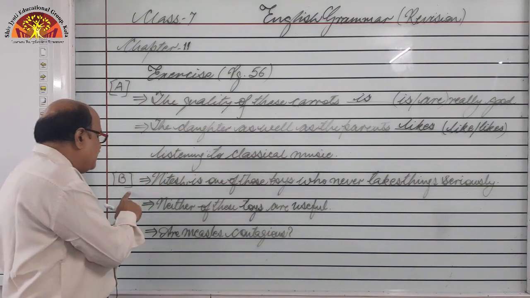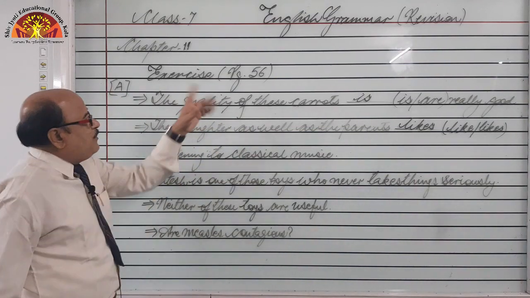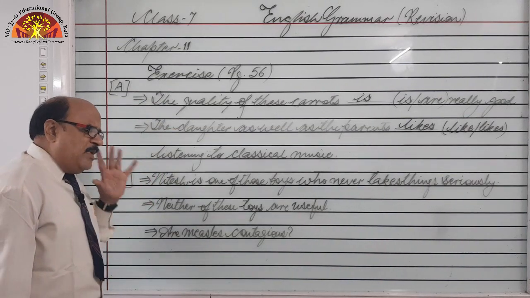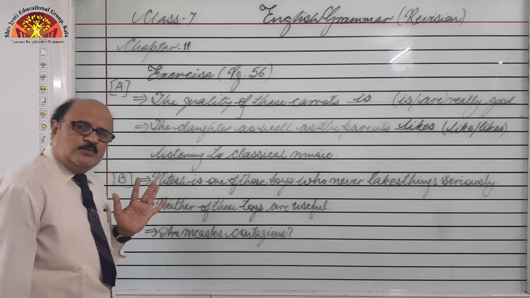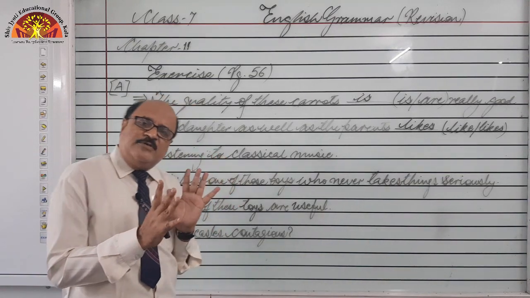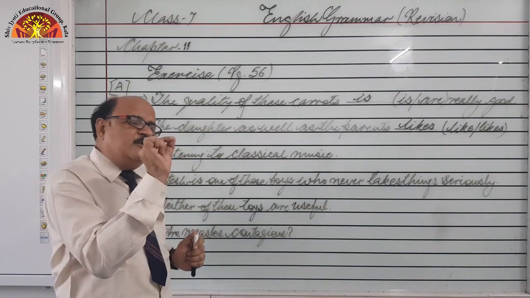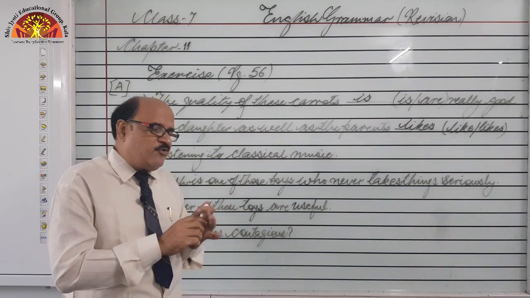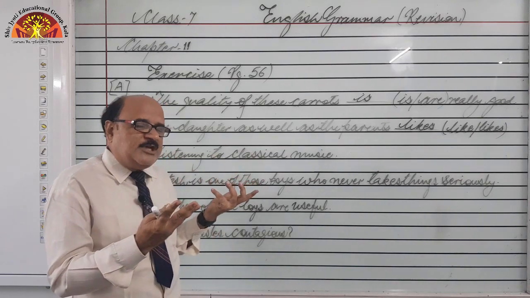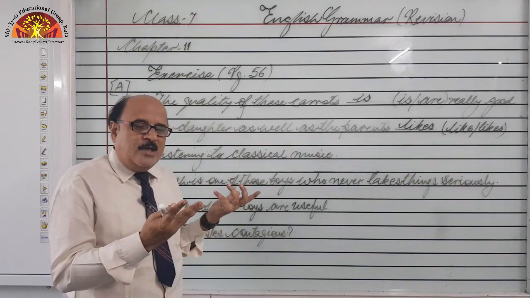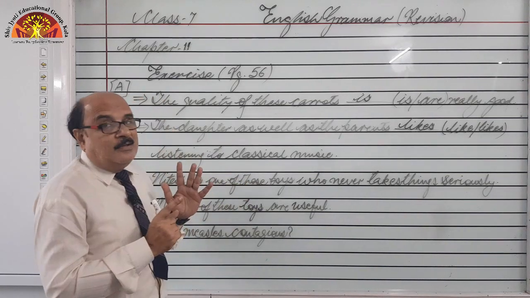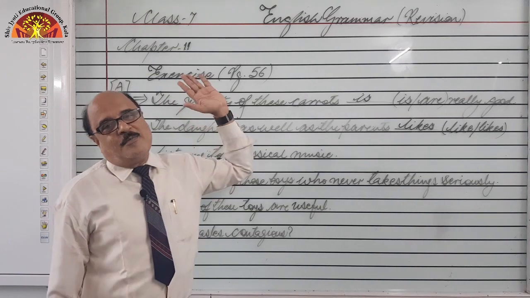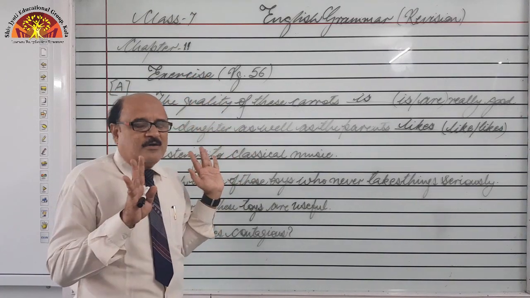Next, exercise B. Have a look at the same page, exercise B, some of the examples. What you have to do in this exercise is that incorrect sentences have been given to you. First of all you have to go through the given sentences one by one, read them properly and try to find out what mistake is lying hidden in them. You have to pick out that mistake, but mind it, all these mistakes will be based on your topic, subject verb agreement, what we have learned so far, got it.